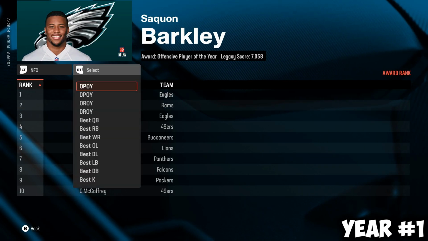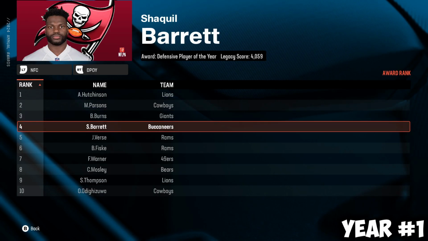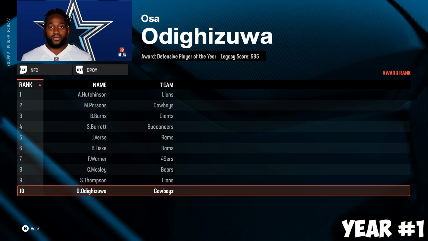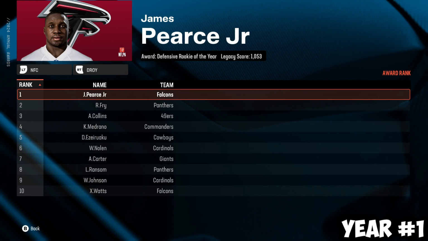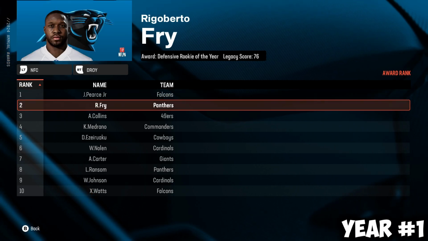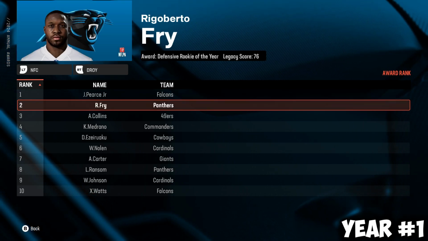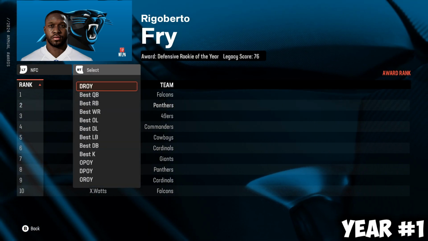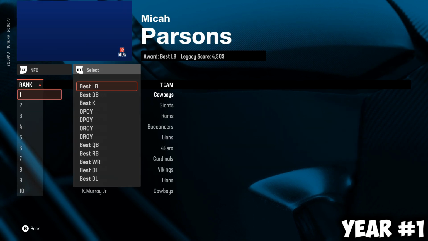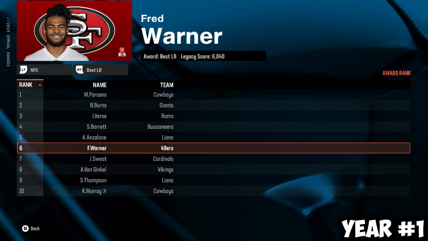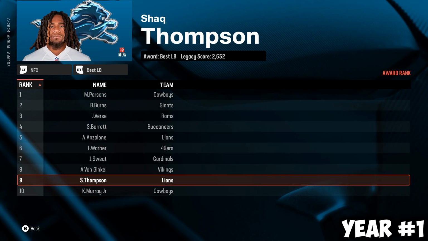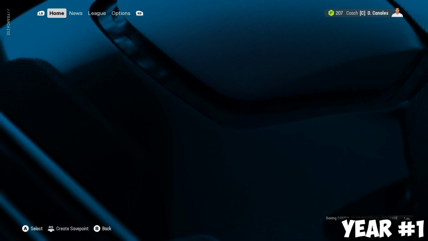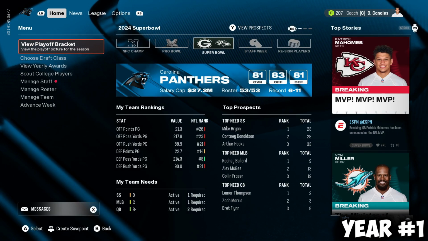Head on over to Defensive Player of the Year. Are we there at all? Nope. For the Defensive Rookie of the Year, we were 2nd, so it wasn't terrible. James Pierce Jr. ended up being higher. We got 2nd in Defensive Rookie of the Year voting, which is not bad. And then for Best Linebacker, were we there at all? No, we were not. For the first year, it wasn't terrible. 2nd for Defensive Rookie. It's not bad on this really bad team.